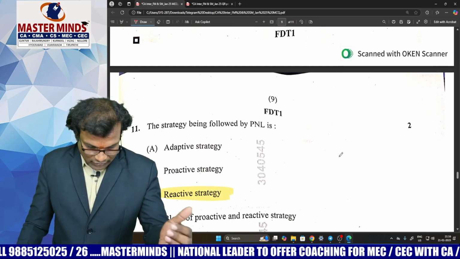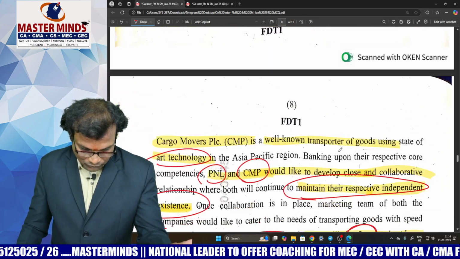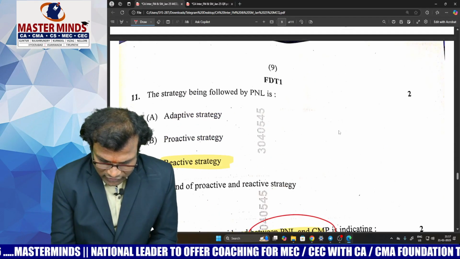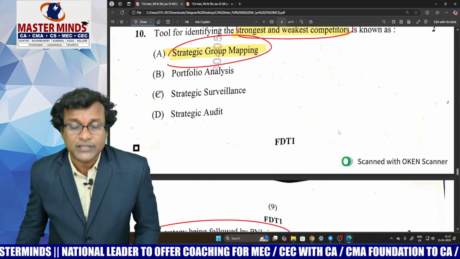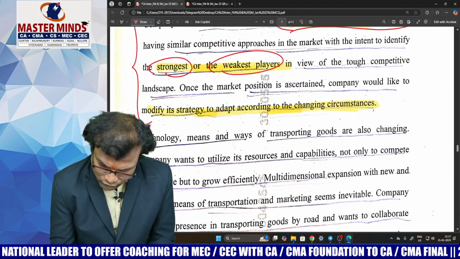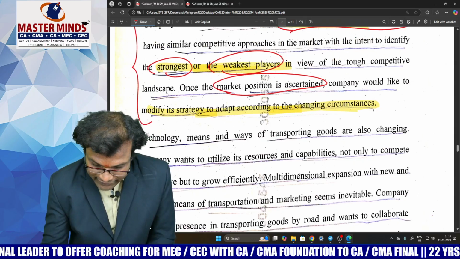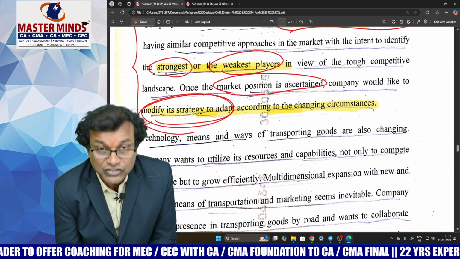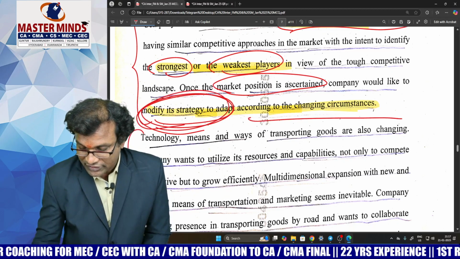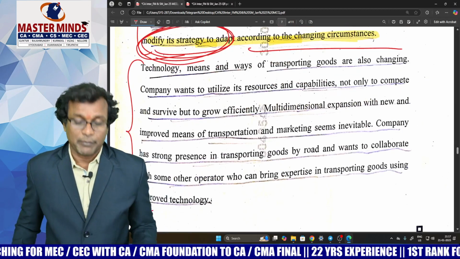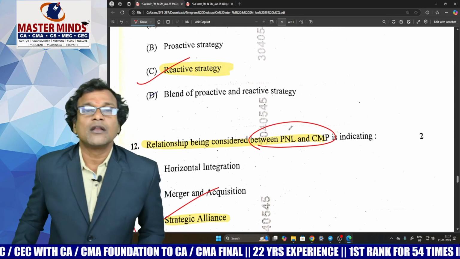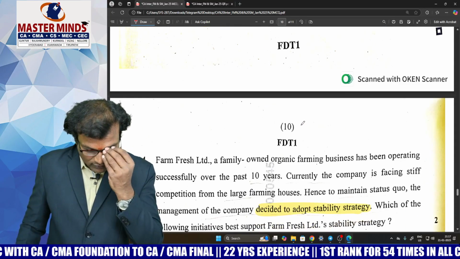Now come to the next part here. Now look at another MCQ, the leftover MCQ. What is the strategy being followed by P&L? For this we have to identify the keyword right here in the paragraph. Look at this one. Once the market position is ascertained, the company would like to modify its strategy. Look at this phrase now. They are trying to modify its strategy according to the changing circumstances in the environment. It means they are trying to follow a reactive strategy. Have you understood that one? Now please move to the next 3 MCQs.